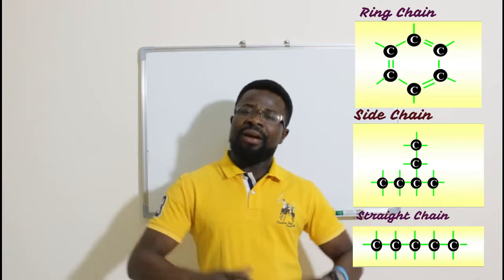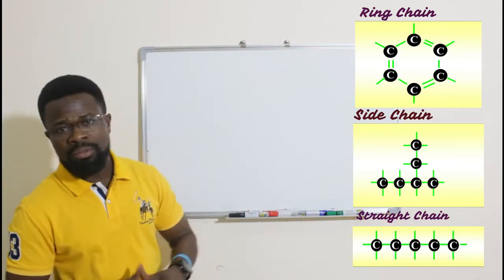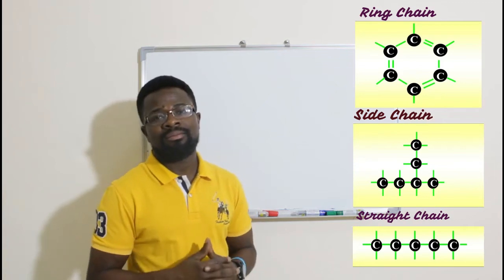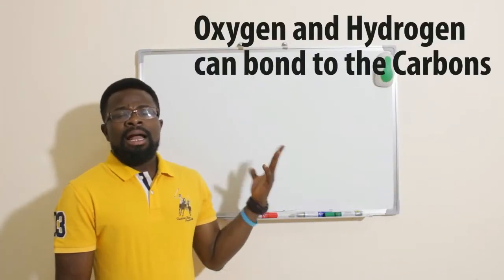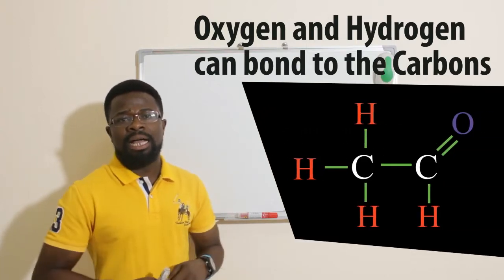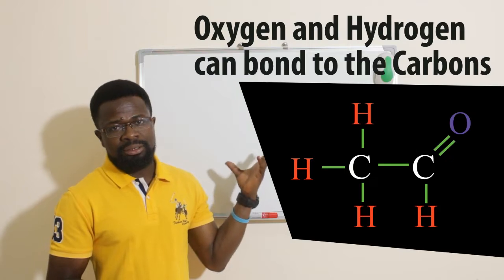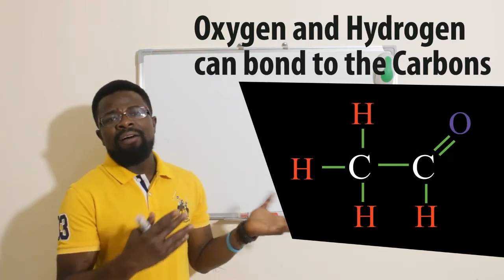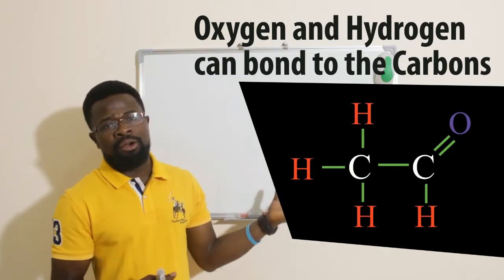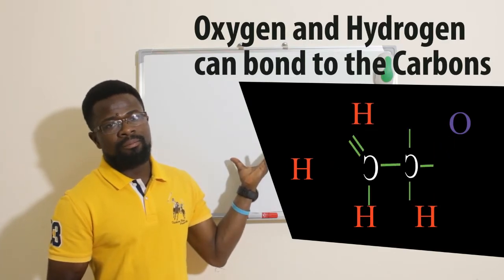These are the different types of structures which the carbon atom can form. Carbon can form bonds with elements such as oxygen and hydrogen, and it can be in this form or that form.